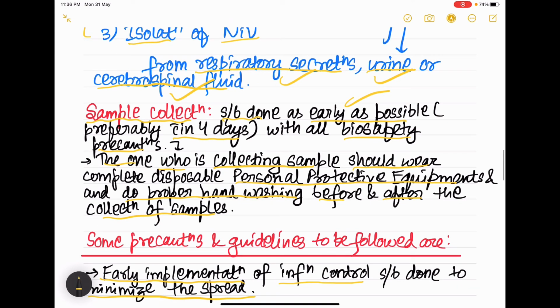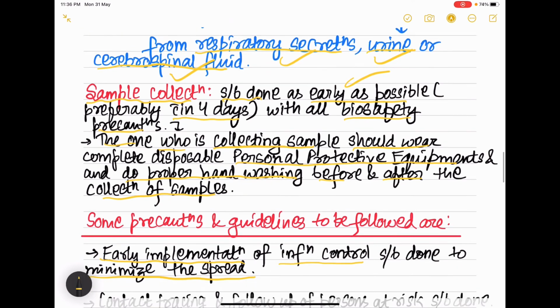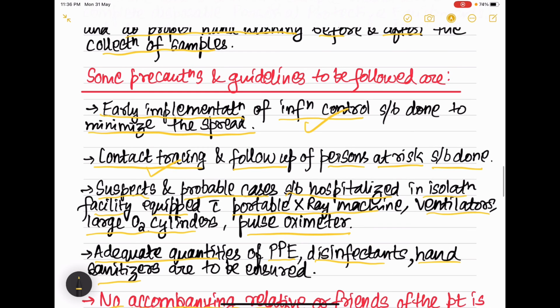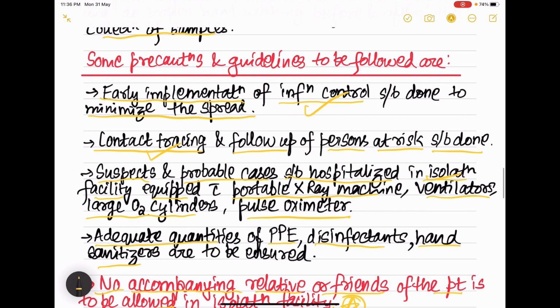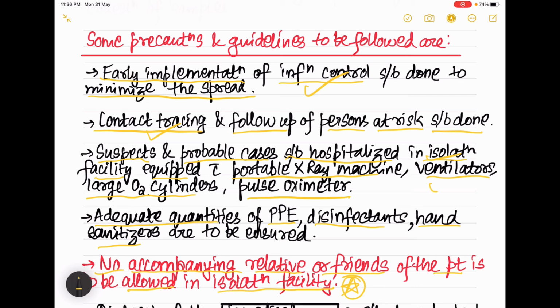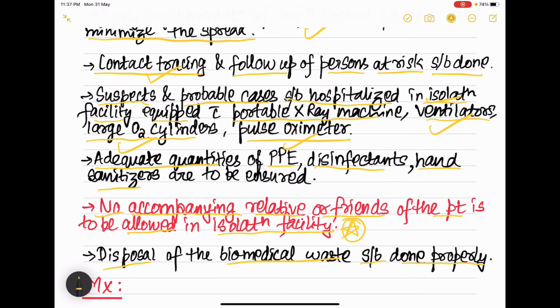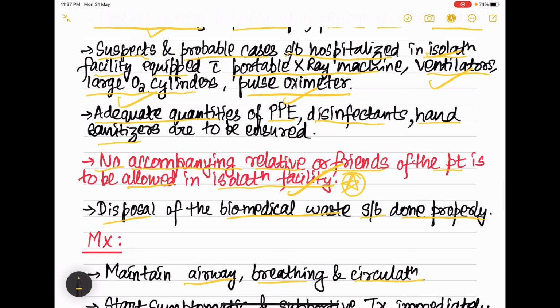And we have to take precautions while collecting the sample. Then other precautions include early implementation of the infection control. Then contact tracing should be done, and hospitalization of the patient should be done in an isolated facility. This isolated facility should have adequate ventilators and large oxygen cylinders, and adequate quantities of PPE kits. No accompanying relative or friends of the patient should be allowed in the isolation facility. This is a very important point. And disposal of the biomedical waste should be done properly.